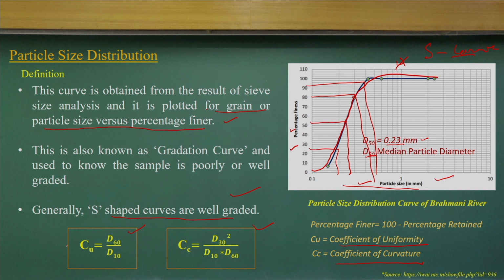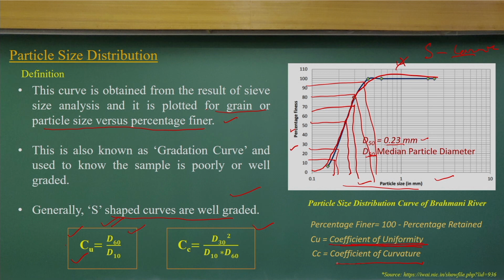D60 by D10 is equal to the coefficient of uniformity. That means from the particle size distribution curve, you can find the 60% finer value and the 10% finer value. That ratio will give us the coefficient of uniformity.